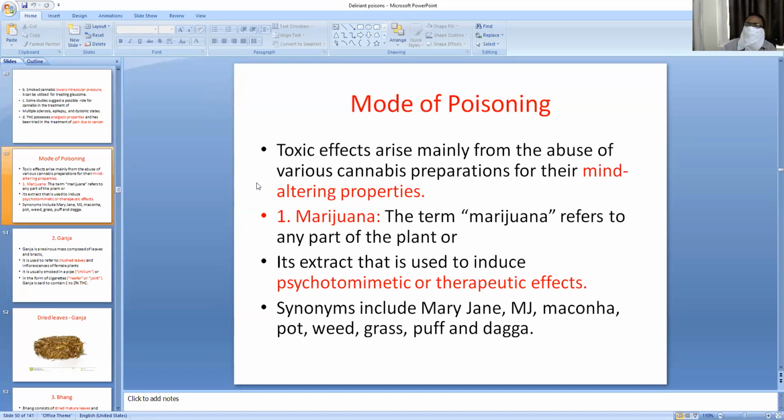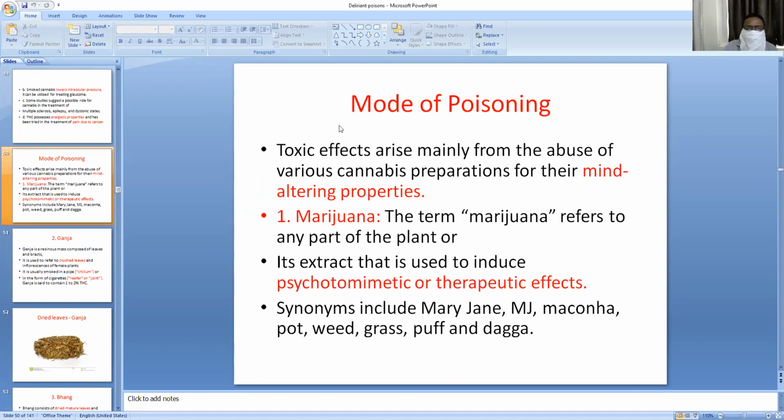All these are preparations of the cannabis. Number one is marijuana. This is produced from a part of the plant or its extract, and it is used to induce psychomimetic or therapeutic effects. This is one of the preparations of the cannabis plant.